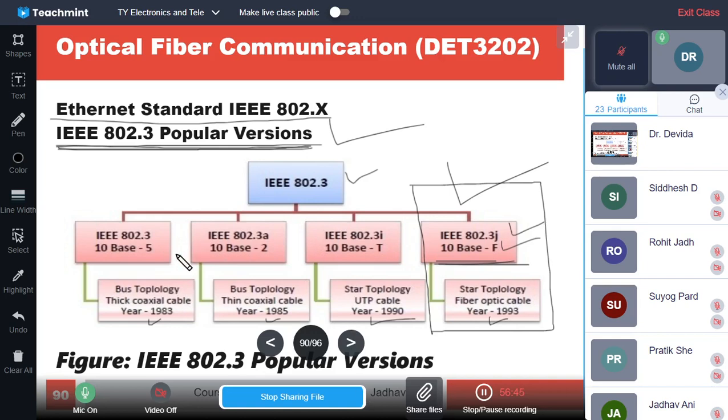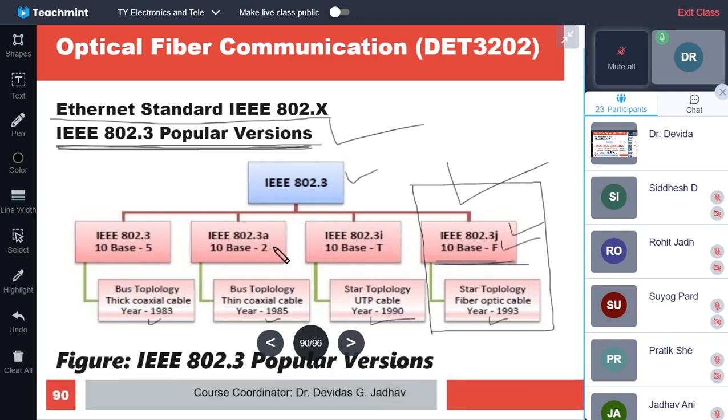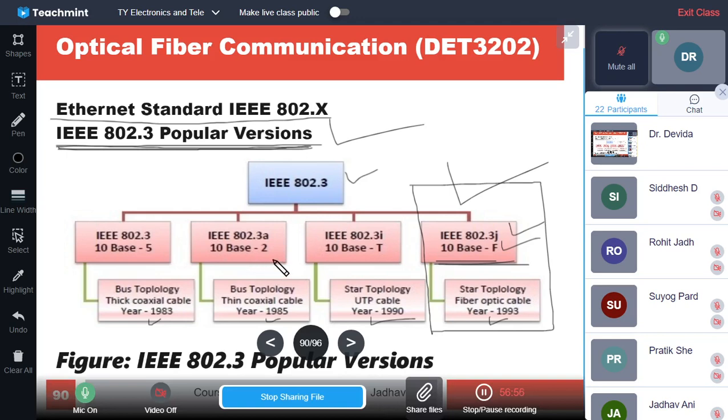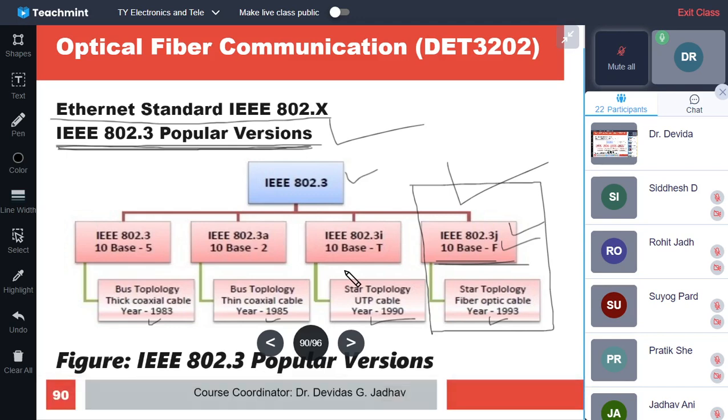So this classical standard is IEEE 802.3, then whatever changes are required for thick coaxial to thin coaxial, these changes are adopted in the protocol, and a new protocol is developed in IEEE 802.3A. And similarly, the development of the protocol progresses. Then in 1990, IEEE 802.3I was developed, and accordingly all the changes in the protocols, rules and technologies were done, so that it can be developed for this new UTP cable network.